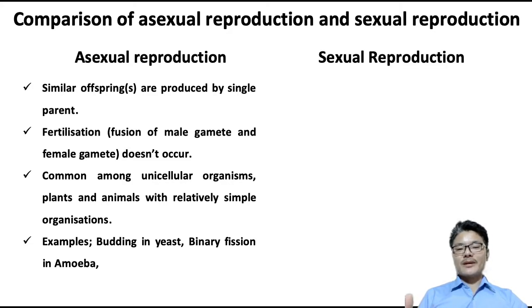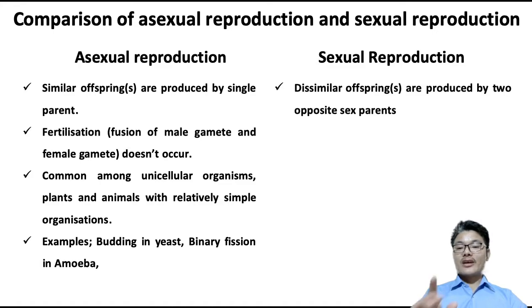Now let's discuss sexual reproduction. In contrast to asexual reproduction, the first point is that there is involvement of two parents and the offspring produced are dissimilar. Offspring produced by sexual reproduction vary among each other and from the parents because of mixing of DNA. Copying of DNA of mother and father occurs, which leads to formation of a zygote having different DNA.